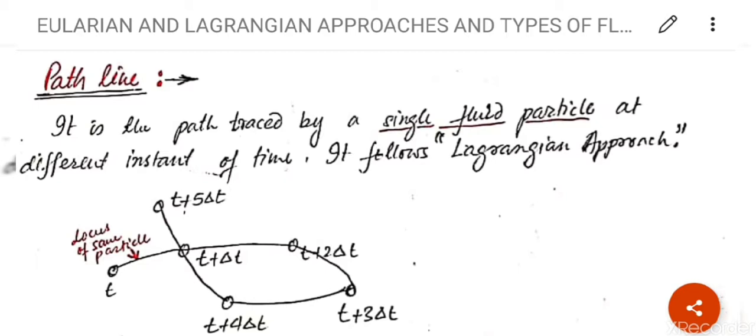See here, at t the particle is here, at t plus del t the particle is here, moving in the rightward direction. At t plus 2 del t the particle is here, the same particle but time is changing, and the particle is moving at t plus 3 del t, t plus 4 del t, t plus 5 del t. So this is the path line, meaning the locus of the same particle. You have to take one single particle and follow its locus. This is known as path line.